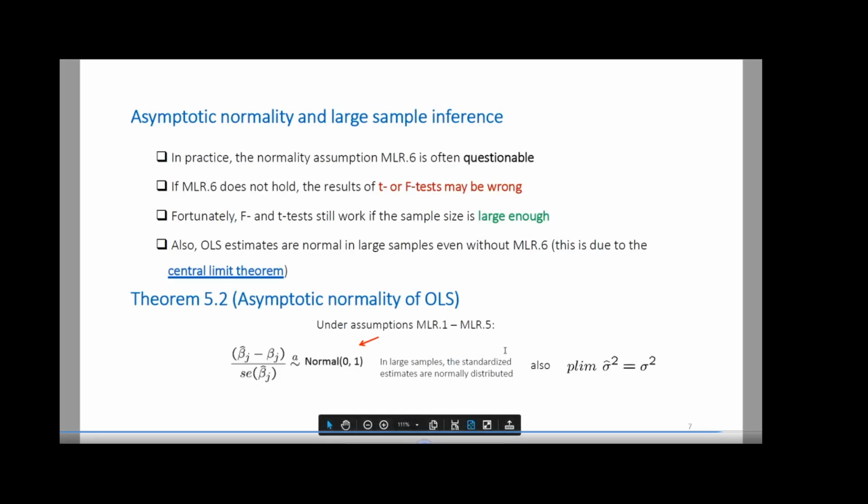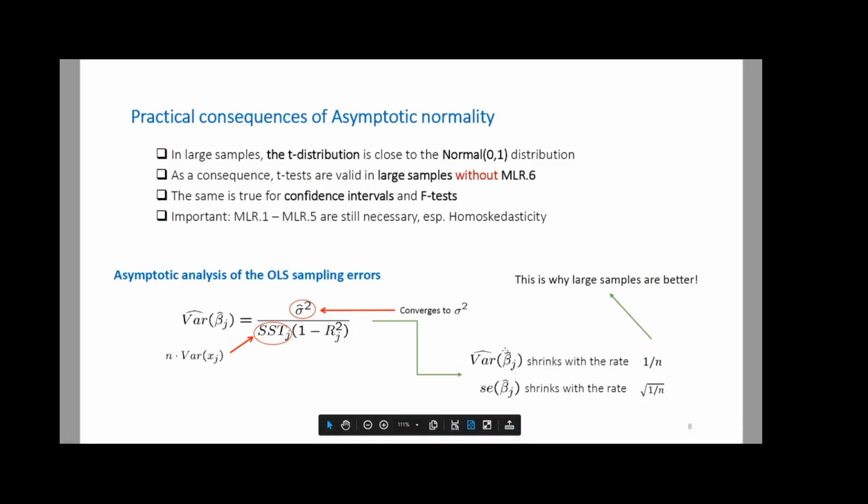Okay. And finally, what do we have in the last slide? It says that in large samples, the t distribution is close to normal, right? Does that make sense?